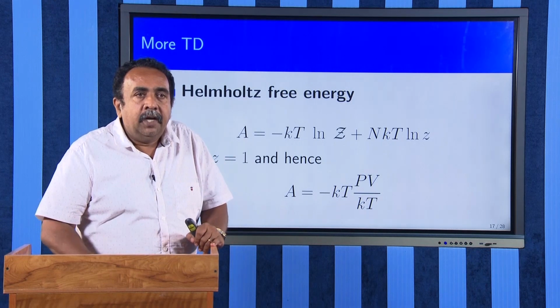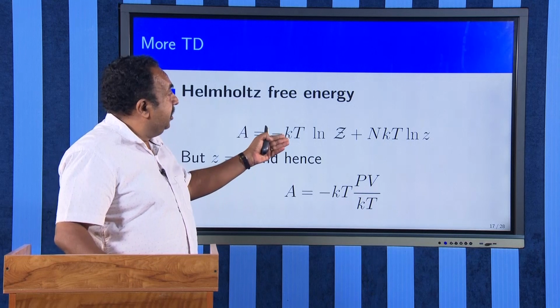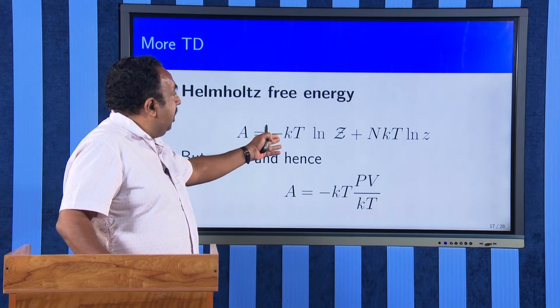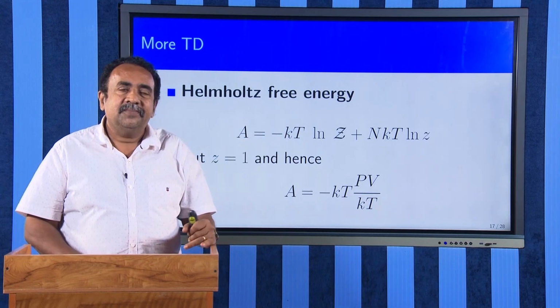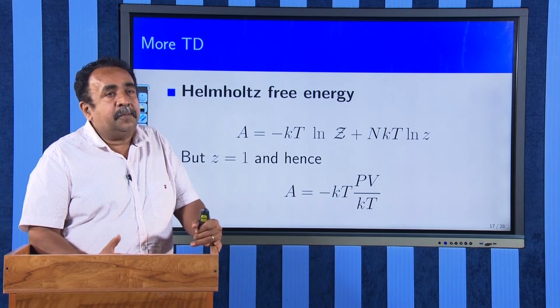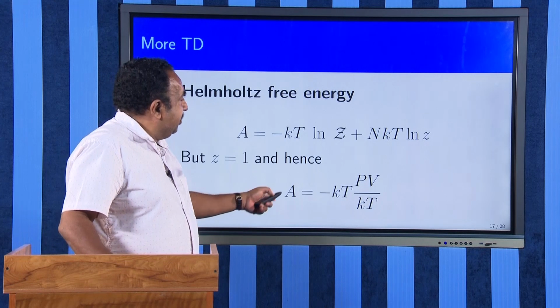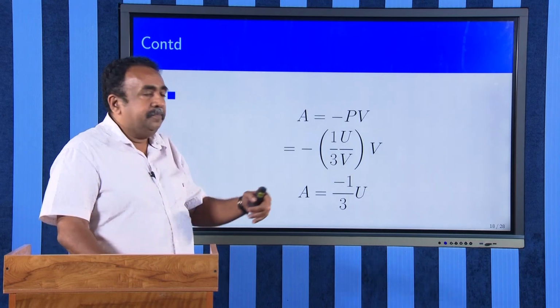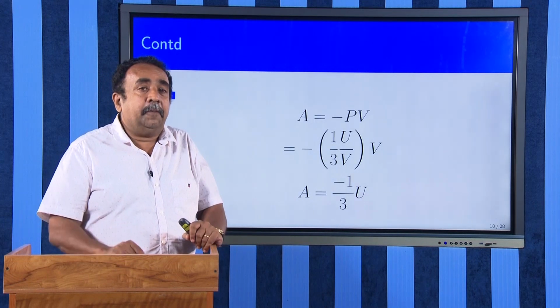When z is 1, log z is 0. Therefore, A is only minus kT log z. And what is log z? It is PV by kT. Therefore, when you substitute, you will get A is equal to minus PV. Very simple. But what is your P?